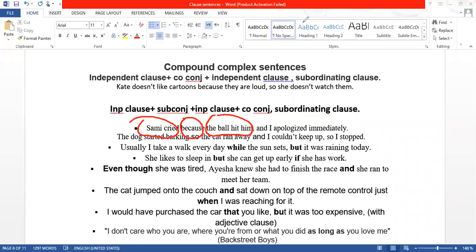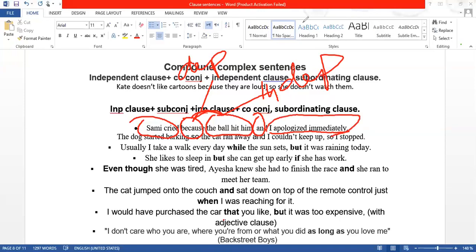No, not dependent. The ball hit him is an independent clause, but if we put "because" with it, it makes it a dependent clause. And what is "and"? "And" is a coordinating conjunction, and then we have another clause, I apologized immediately. So that is again an independent clause.